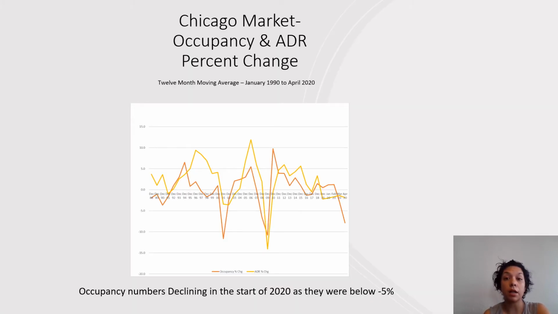Chicago market occupancy and ADR percent change. And again, this is a 12-month moving average from January to April 2020. Occupancy numbers declining in the start of 2020 as they are now below 5%. And again, this is the impact that the COVID-19 pandemic has caused.